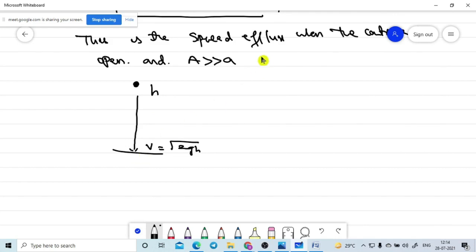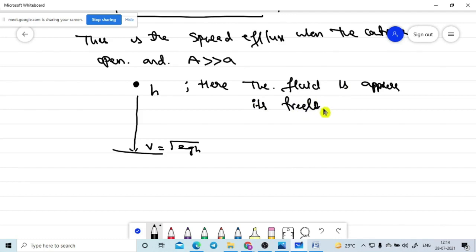That means here the fluid appears to be freely falling from height h. Is it correct? Both are having the same formula. So this is the case.